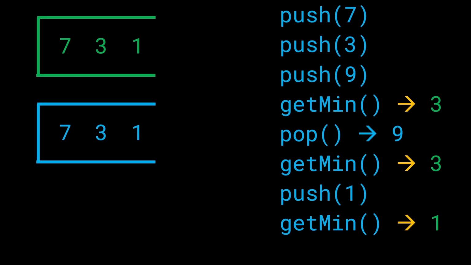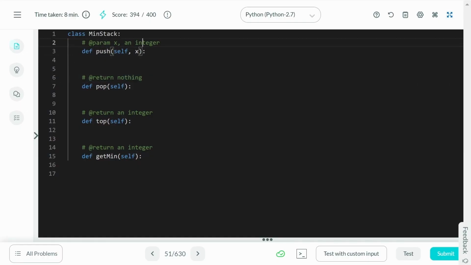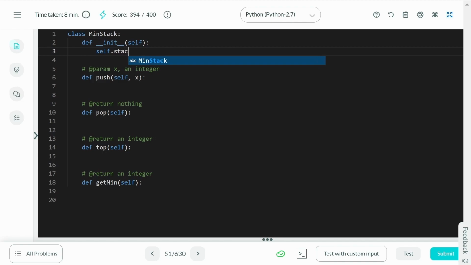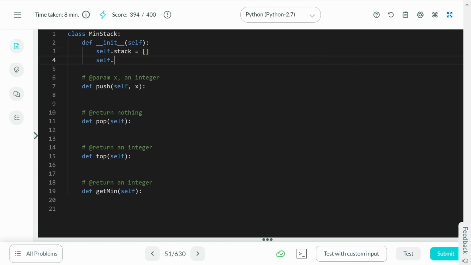All right. So this is really it for the logic of the code. What we have done is we have figured out a way to implement the solution using 2 stacks. So let's go ahead and initialize, and let's go ahead and create self.stack, and we'll have self.minStack, right? These are the 2 stacks that we initialize. This is the green one and this is the blue one.